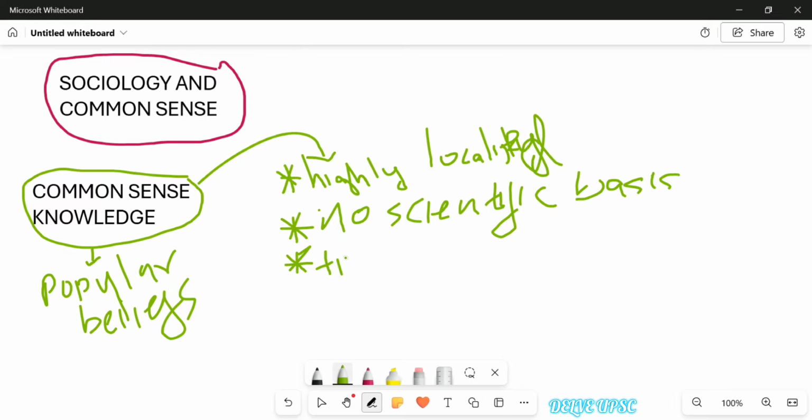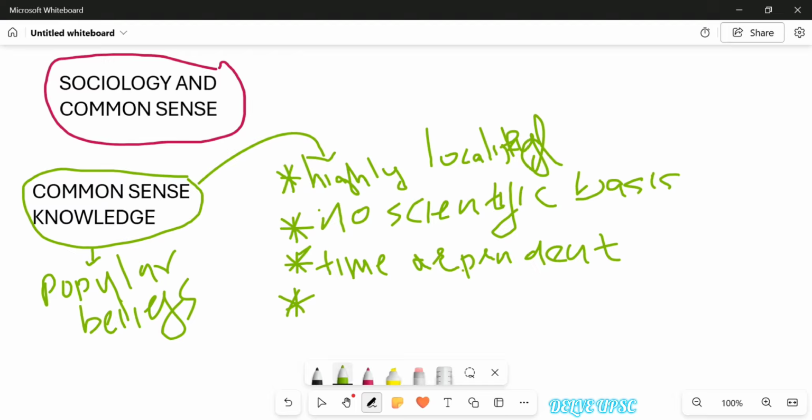As time changes, as the morality and value system of the society changes, we can also see differences in common sense knowledge. What exactly does this common sense knowledge reflect? As I said, it does not have any scientific basis. Then what is common sense knowledge reflecting?